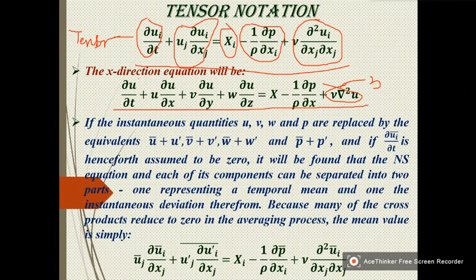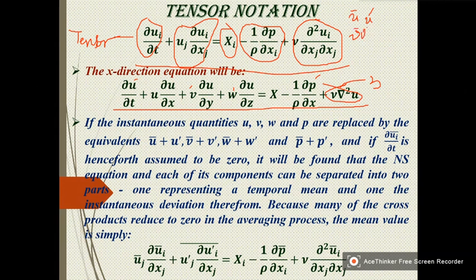Why is this tensor notation advantageous? Because here we have u, v, w, p. All these again contain 2 parts, the mean part and the fluctuating part. So u bar plus u prime, v bar plus v prime.